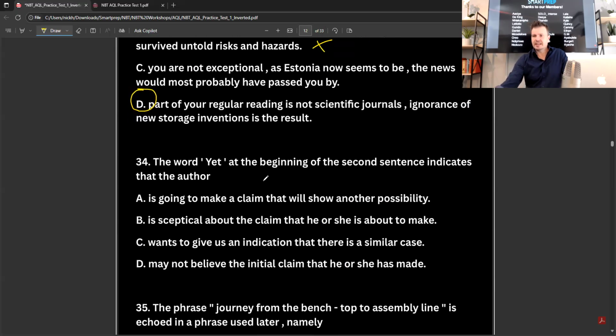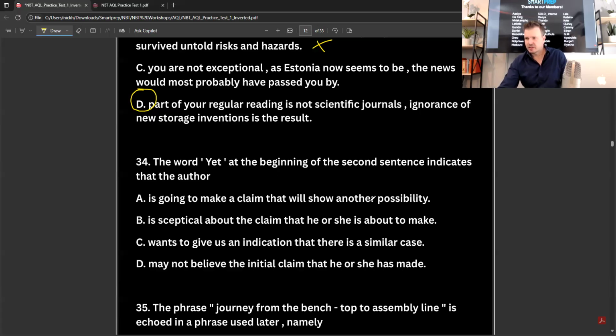The word yet at the beginning of the second sentence indicates that the author is going to make a claim that will show another possibility. That sounds like it could be true. Or is skeptical about a claim that he or she is about to make. Why would you say yet? Wants to give us an indication that there is a similar case, possibly, may not believe the initial claim that he or she has made.